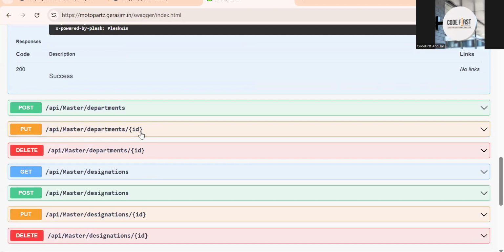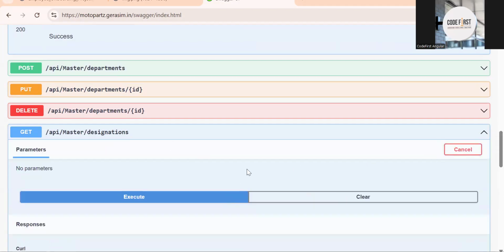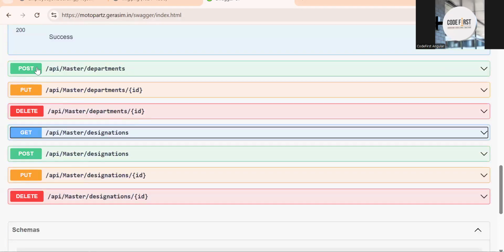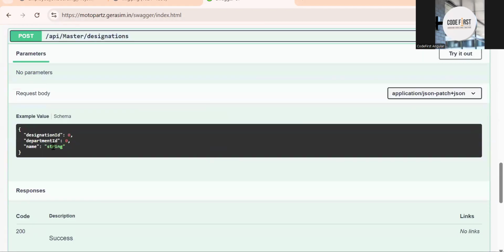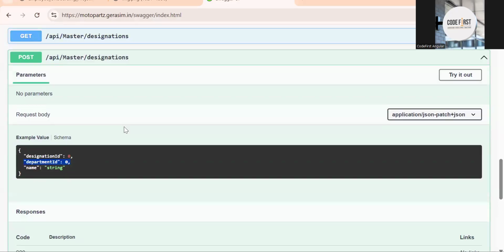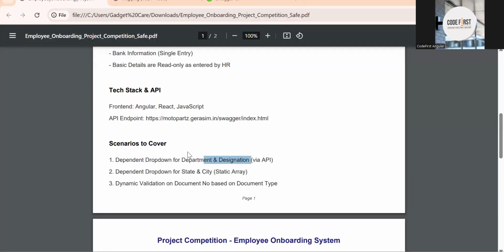After that, you will have a department dropdown, then a dependent dropdown of the designation, because in the designation, you have child designations for a particular department. Let's say you create a department. Let me show you this also. I didn't insert the data, but let me show you the object post. You can see in the designation, we have designation ID, department ID, and the name. So department ID is the foreign key. So you will have a dependent dropdown. You will first select the department. On change of department, you will call another API to get the department designation. So that dependent dropdown scenario is there for department and designation.